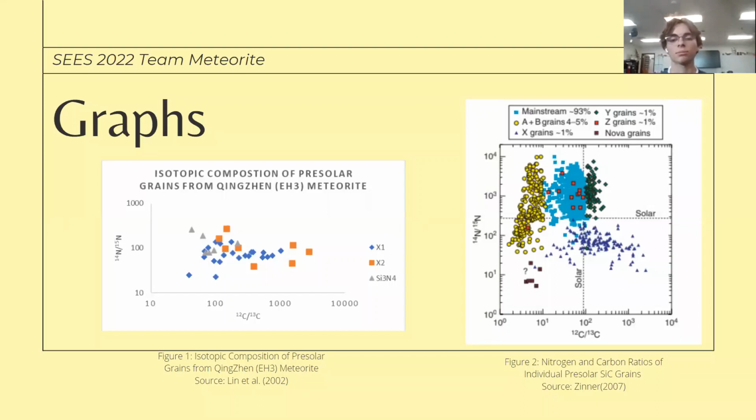The left graph with presolar grains from the Hingzhen meteorite has mainly type X1 grains, which are not anomalous in their carbon compositions. This corresponds to the X1 grains in the right graph. These X1 grains, though, show an immense abnormality in their nitrogen isotopic compositions.